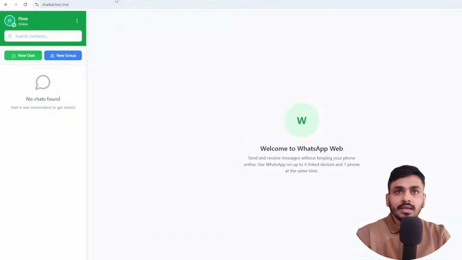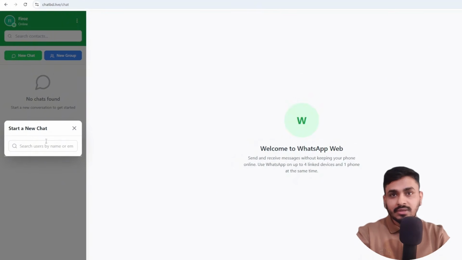Now you can see the sidebar. There is no chat, because this is a brand new account, so there is no chat list or anything. I need to add a chat member, meaning my desired person. After clicking the new chat button, this modal will open. Here I can search by name, phone number or email address.